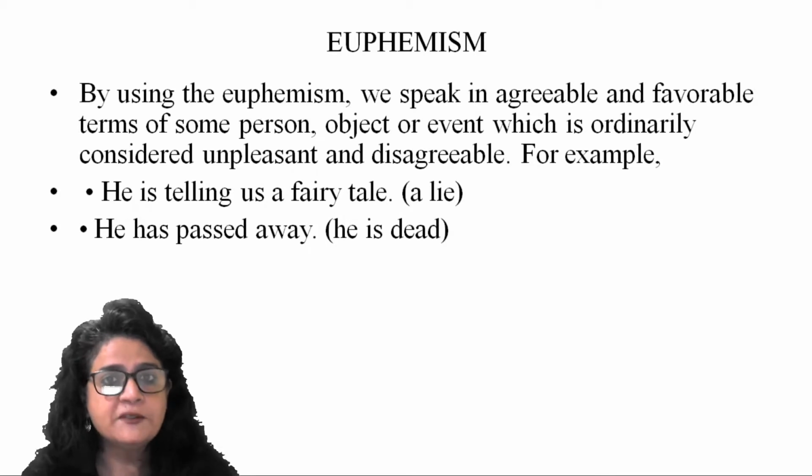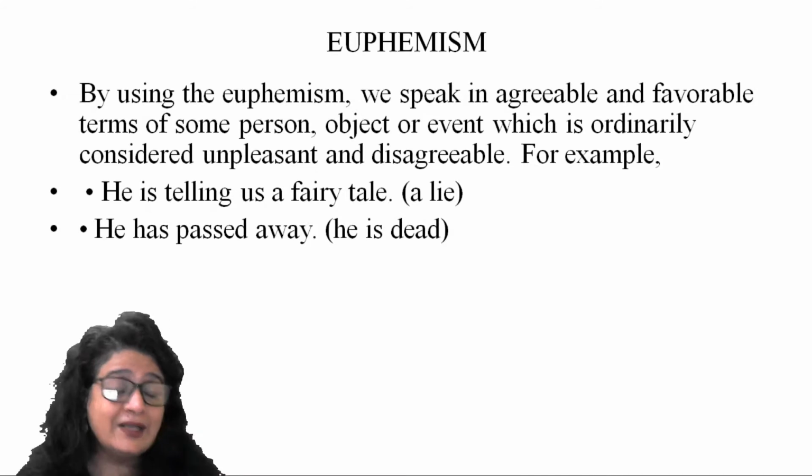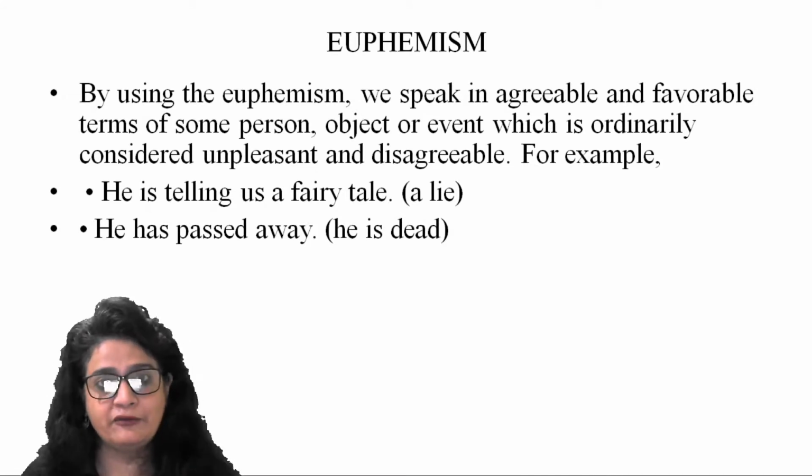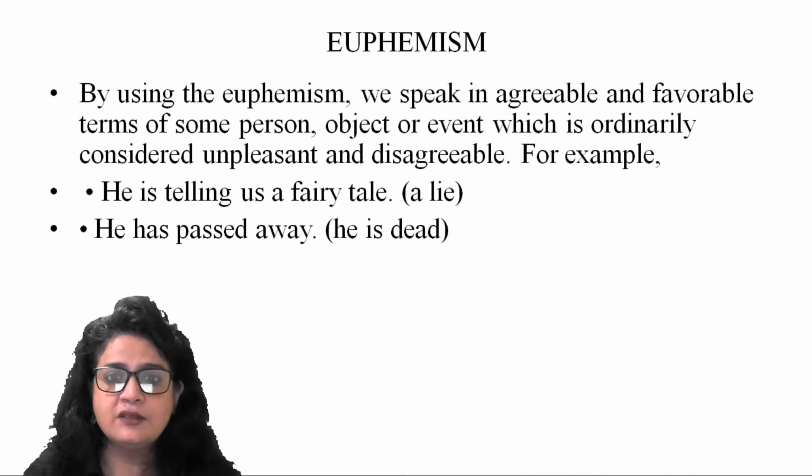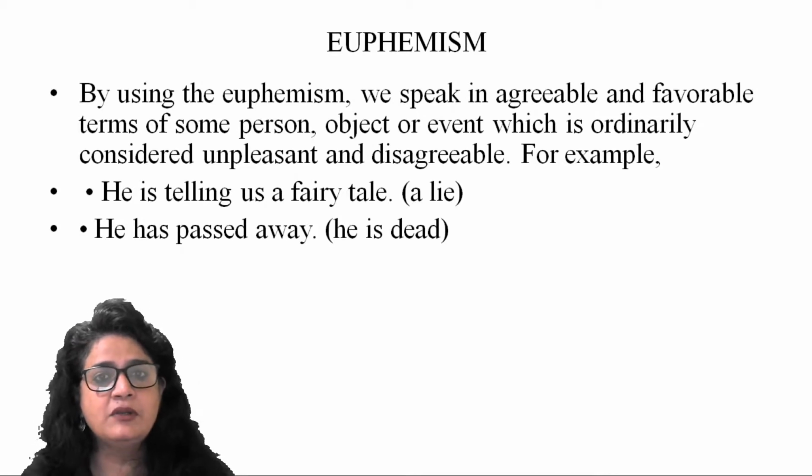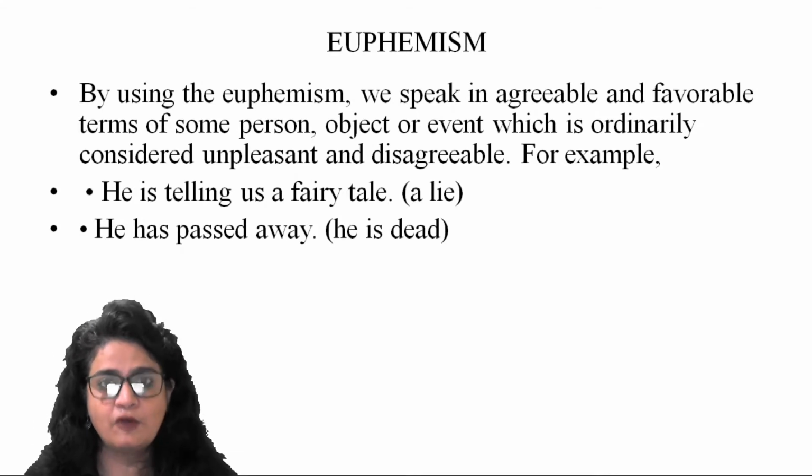Now, euphemism is one of the figures of speech which is widely used in all kinds of narratives. By using euphemism, we speak in agreeable and favorable terms of things and people.